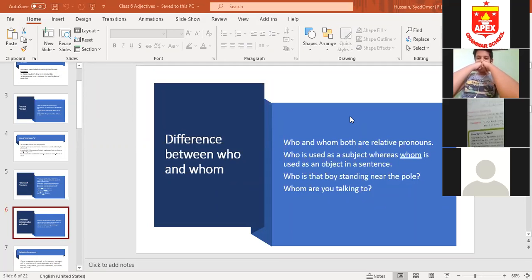Yes, Ahmad Raza? What are you asking? There are only two forms of possessive pronouns, that are only nouns and adjectives. Excuse me, teacher.